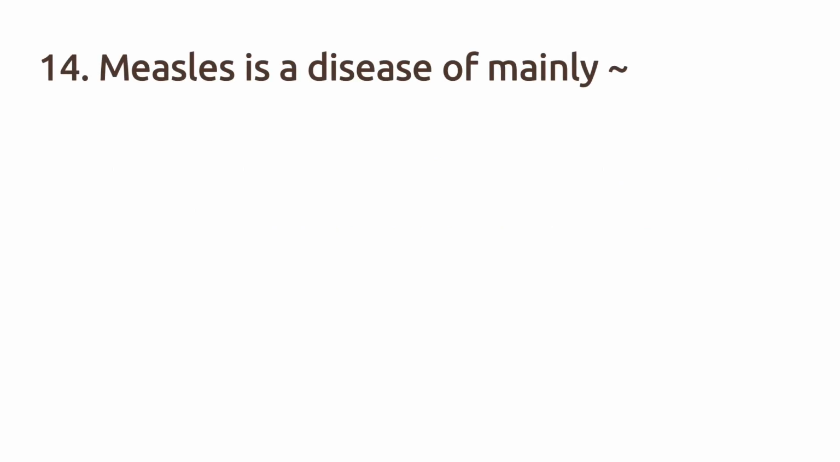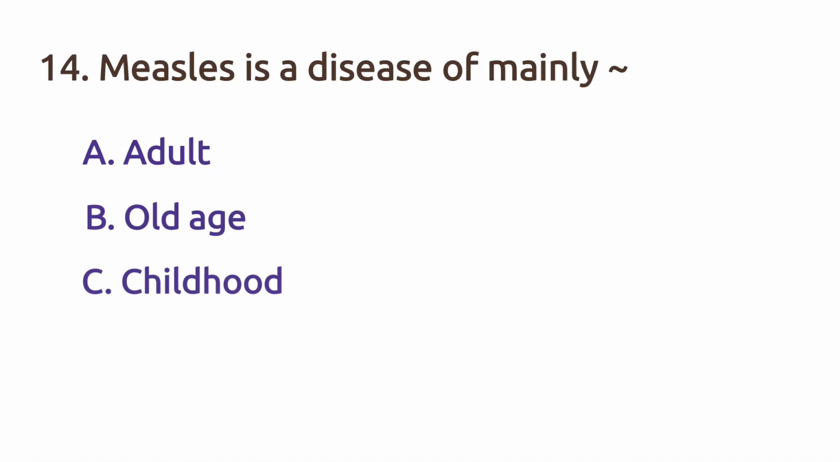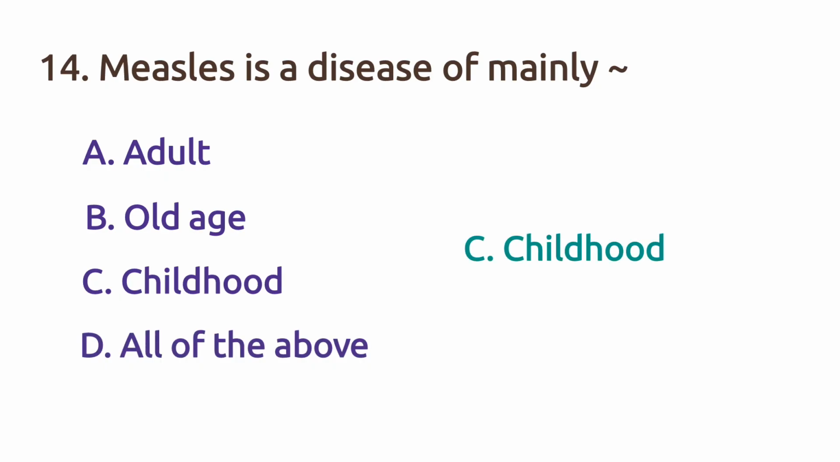Measles is a disease of mainly option A, adult, option B, old age, option C, childhood, option D, all of the above. The right answer is option C, childhood.